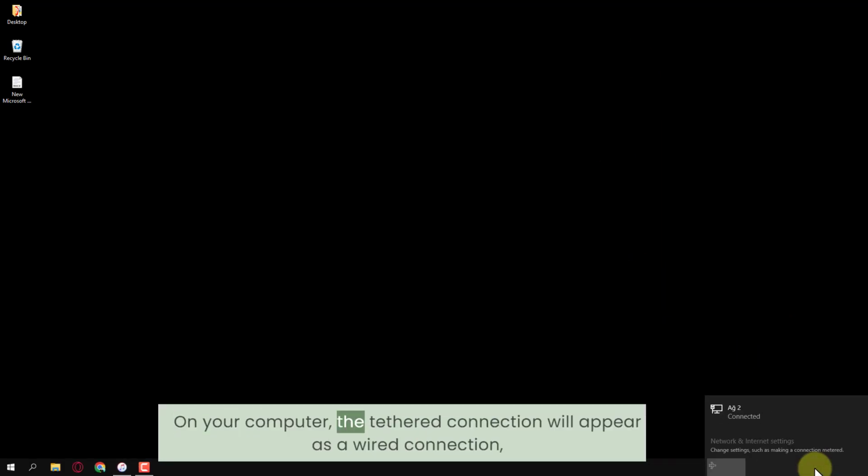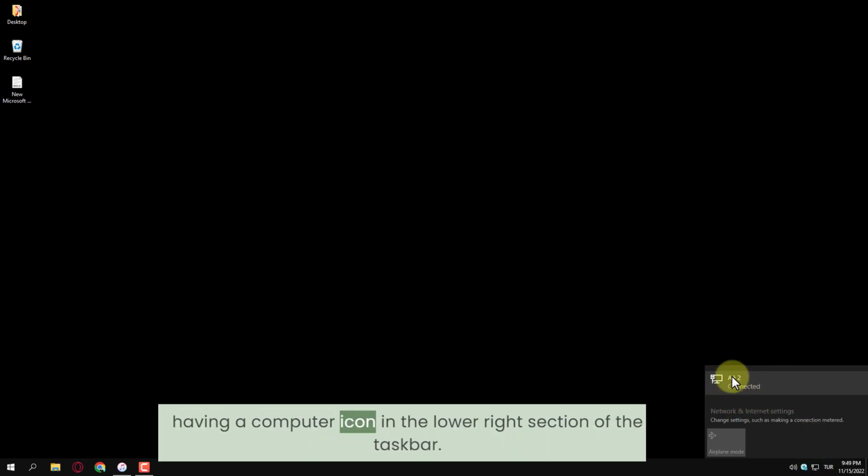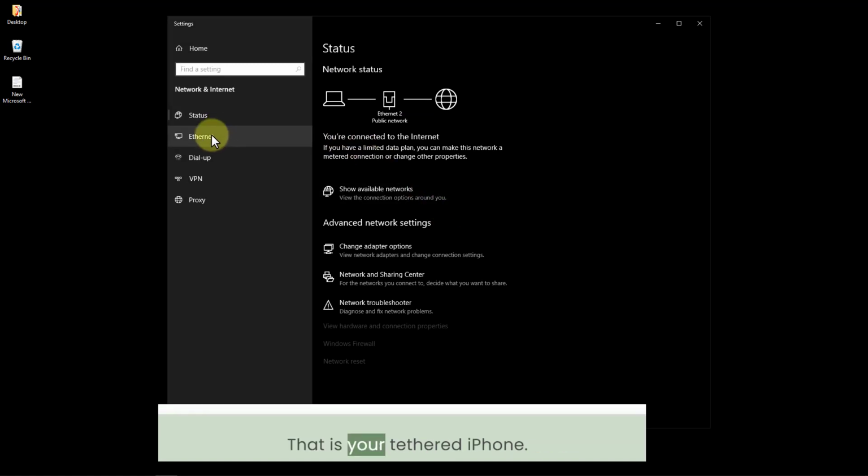On your computer, the tethered connection will appear as a wired connection, having a computer icon in the lower right section of the taskbar. Click on that computer icon and you should see a wired connection. That is your tethered iPhone.